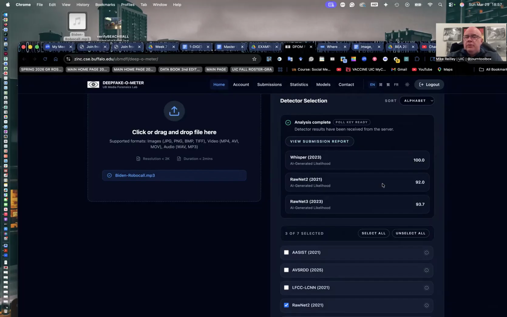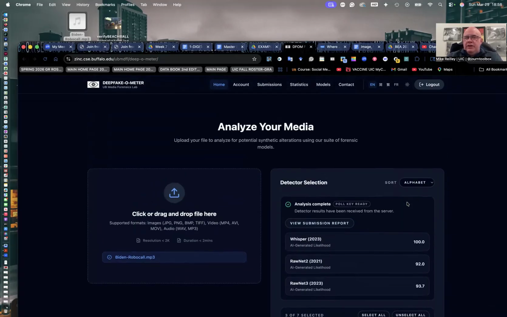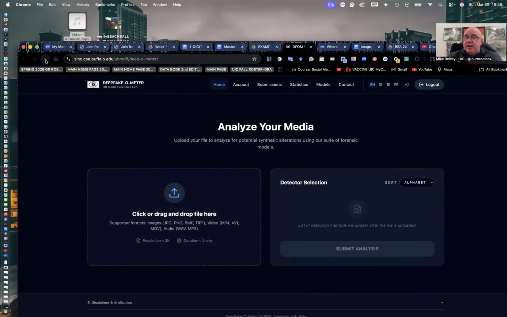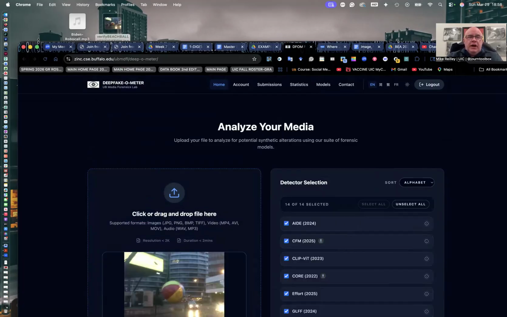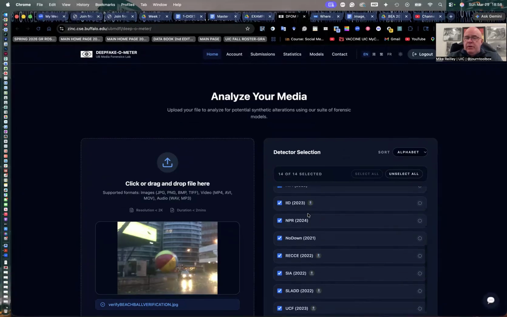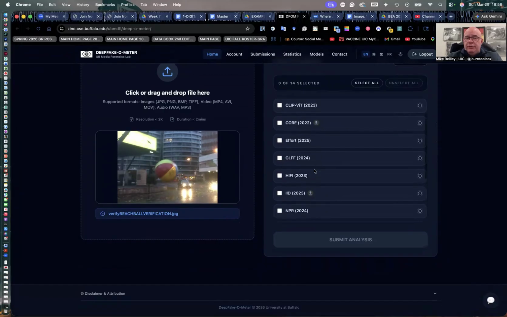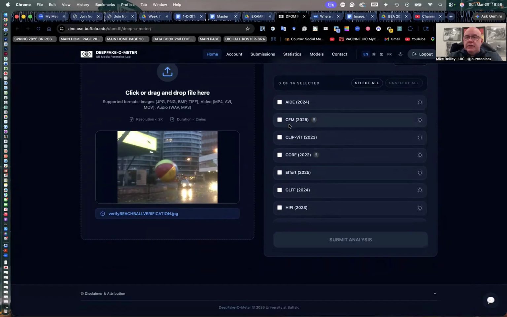So let's go back to Deepfakeometer and see. Whisper: 100% certainty that it is AI generated. RawNet 2 2021 says AI generated likelihood is 92%, and RawNet 3 is 93.7% certain. These are pretty definitive numbers. And if I were to see numbers like this, I would question the validity of the audio right away and look into it a little further. Now, maybe I get a lower percentage sometime, and we may see that with the image here. If I get that lower percentage, I'm still going to question it, even if it's 18, 19, 20%. But if I get zero or small digits or it's really inconclusive, I'm going to go through and maybe vet it a little bit more.